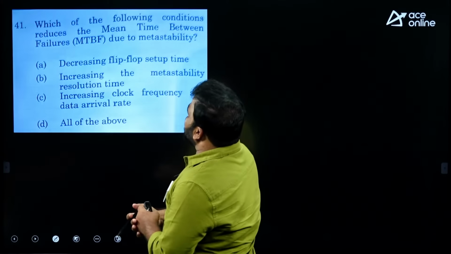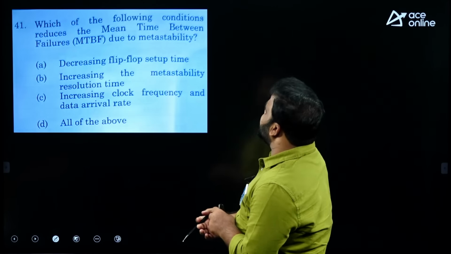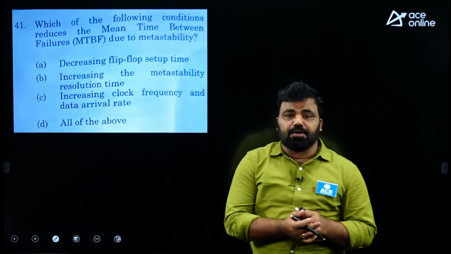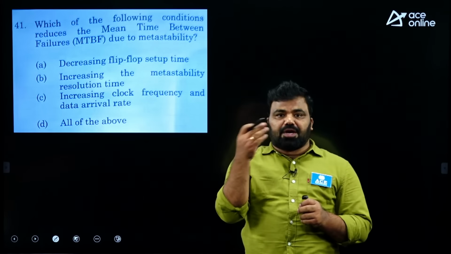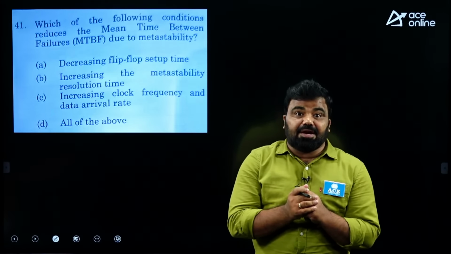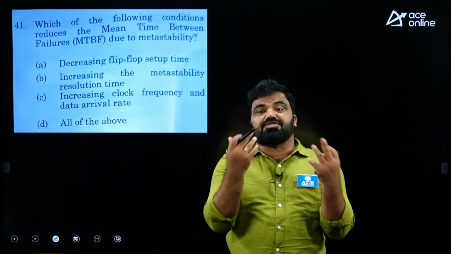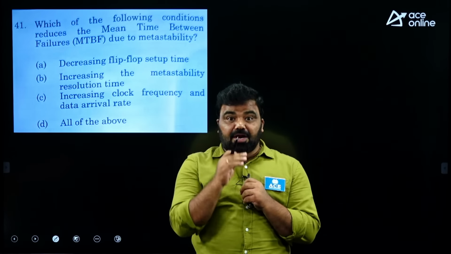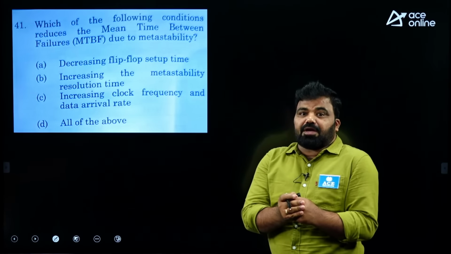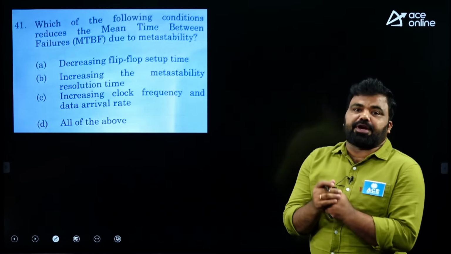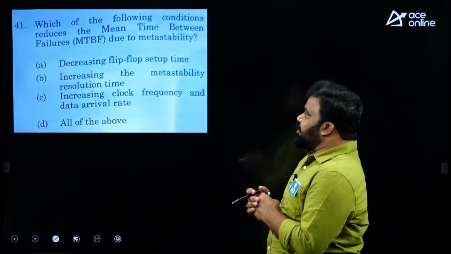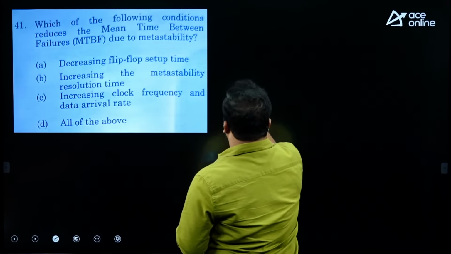Now, which of the following conditions reduces the mean time between failures due to metastability? What do we mean by mean time between failures? When data moves from one clock domain to another, if it arrives in the setup-hold window, it may be treated as 0 or 1, or neither. That is called the metastable state, because it is meeting only 50% of the setup-hold requirement in the clock domain where the data arrives.